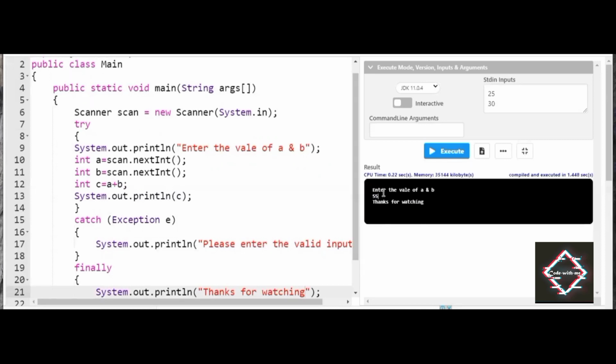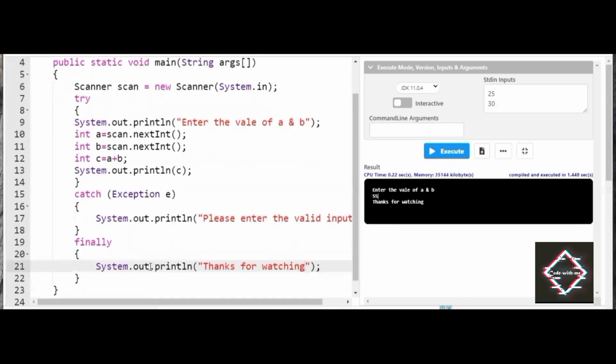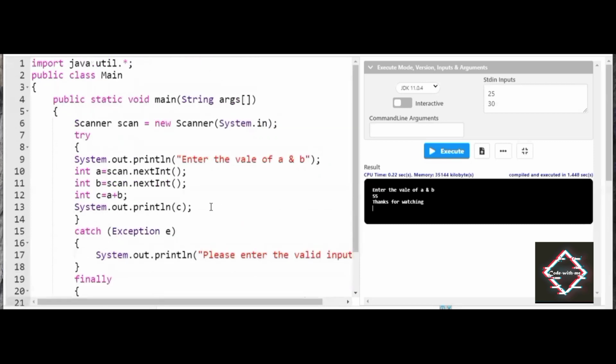No matter how many try blocks or catch blocks you use, friends, the only thing that matters here is that whatever is inside this finally block is executed at the end of the output section. So friends, part 1 of exception handling is done till here.